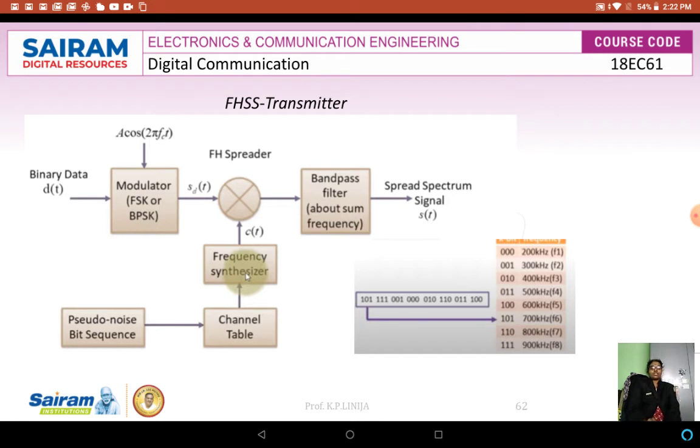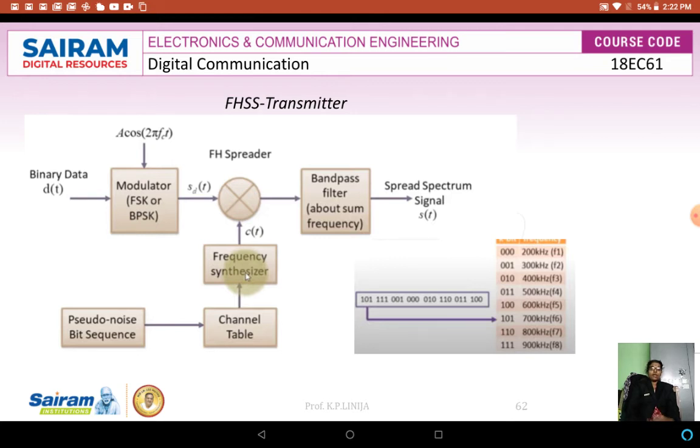This frequency synthesizer will generate a constant frequency tone in which the frequency hops, over a set of 2 power k frequencies, and this hopping pattern is determined by k bits from the PN sequence.